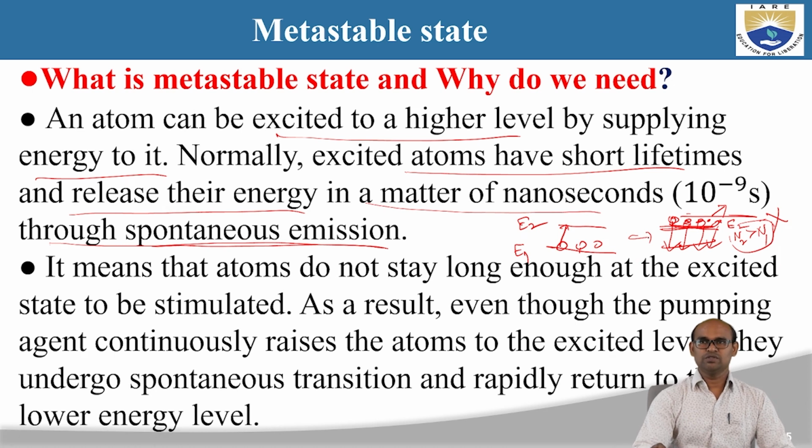Even though we are using pumping techniques by supplying energy, because we have a normal excited state, the lifetime of the atoms is very small, and immediately they get down to the ground state in 1 nanosecond. So still we are not able to achieve population inversion, even though we are supplying energy, which is called the pumping technique. That is the reason why, to achieve population inversion, we need some special state. That special state is called the metastable state. It means that atoms do not stay long enough at the excited state to be stimulated.